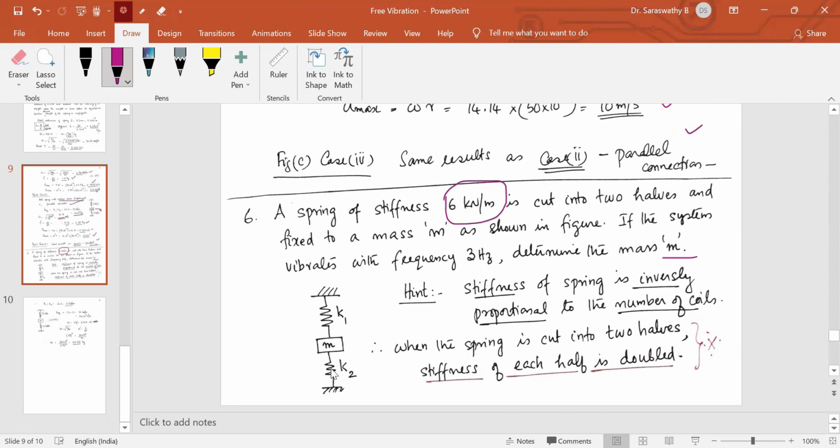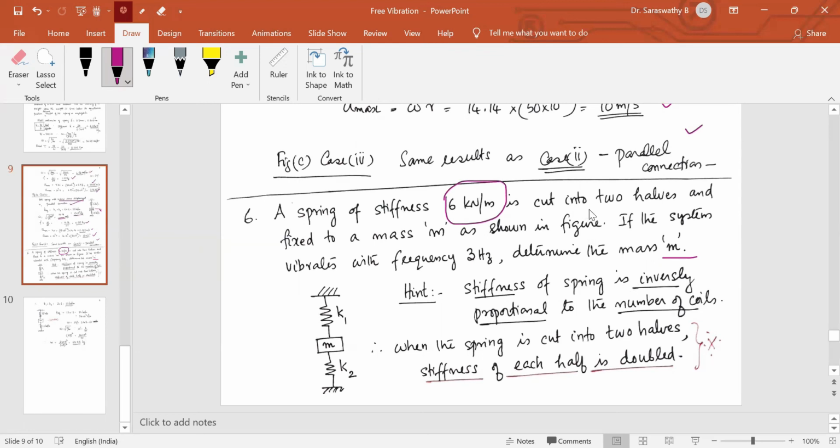The stiffness of each of these springs will be doubled. That is the point to be remembered here, because the stiffness of the spring is inversely proportional to the number of coils. Suppose it had 10 coils initially, when it's cut into two, each will have 5.